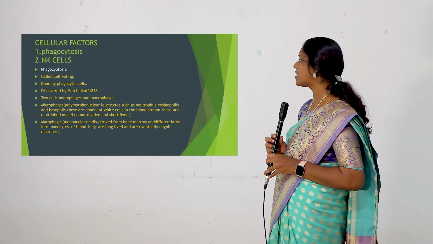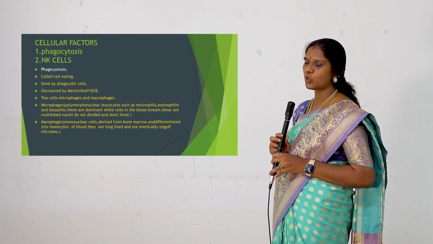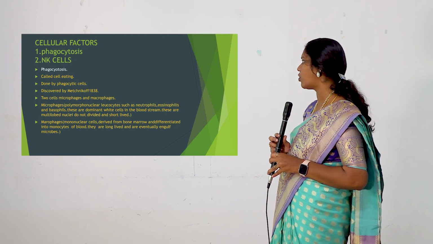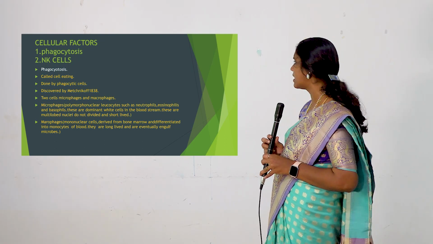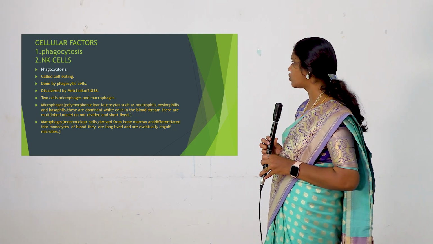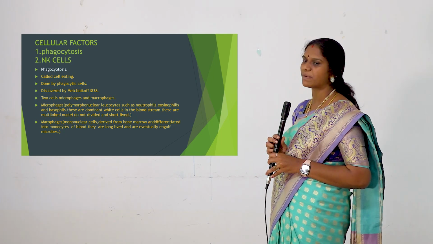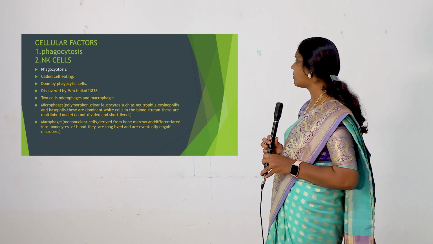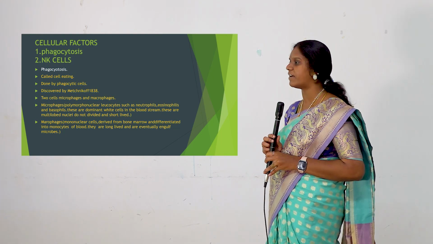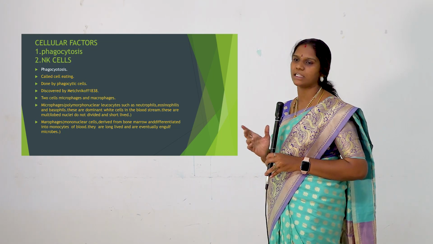It was discovered by the scientist called Metchnikoff in 1838. There are two types of phagocytic cells in our body, that is microphages and macrophages. Microphages are called polymorphonuclear leukocytes such as neutrophils, eosinophils and basophils. These are the dominant white blood cells present in our bloodstream. They have multilobed nuclei. They do not divide and are very short-lived. They survive only for 2 to 3 days in our blood.